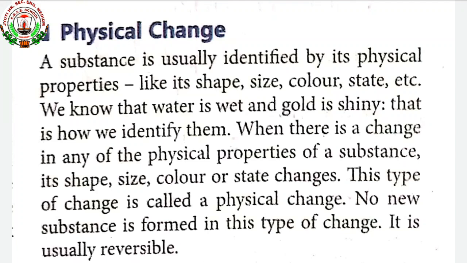We come across various types of changes in our daily life. Some are temporary changes, that is physical changes, and some are permanent changes, that is chemical changes. So basically there are two types of changes occurring in our daily life. What are they? Physical and chemical change. We shall learn more about these changes by performing some activities.